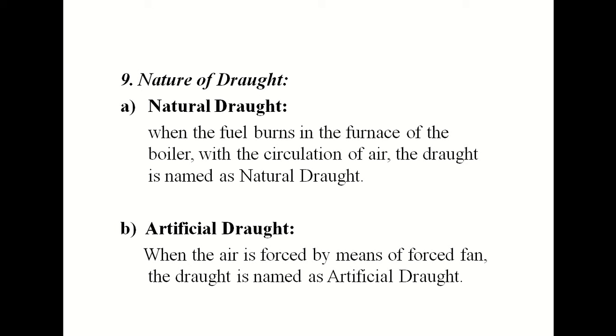Next is the nature of the draft. In that, the natural draft: when the fuel burns in the furnace of the boiler with the circulation of air, the draft is named natural draft. That means whatever flue gases are produced during fuel burning in the furnace, the circulation of air takes them out from the furnace, and they are taken out through the chimney. So this is by using a natural draft.